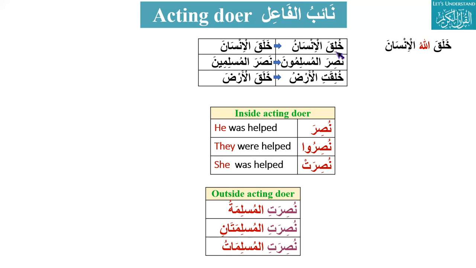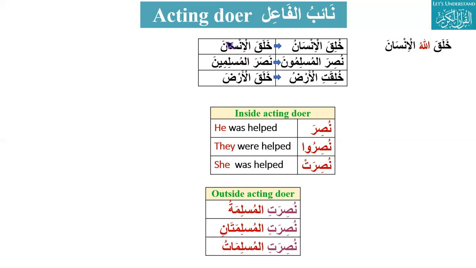If the doer is missing here, what we do is try to make something else the doer. That will be called acting doer. How will we make something other than that the doer? You have to look here: insana. It was a maf'ul.